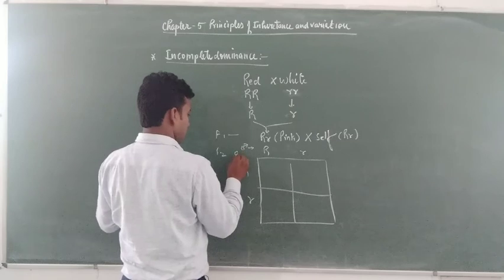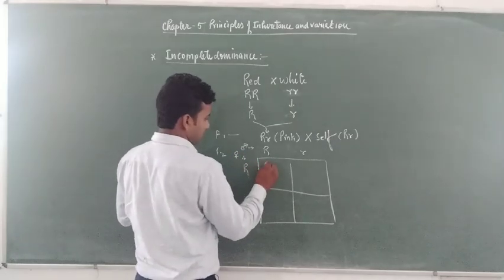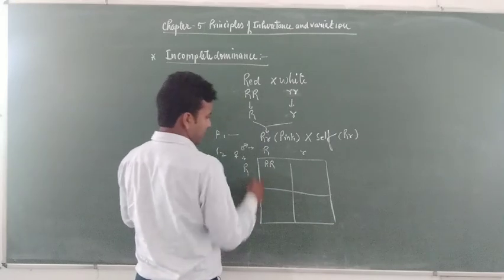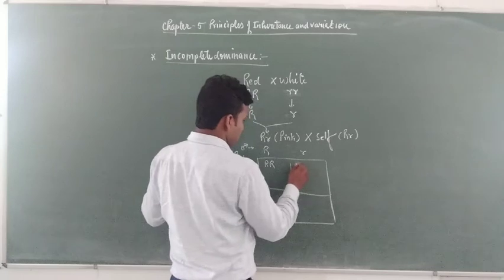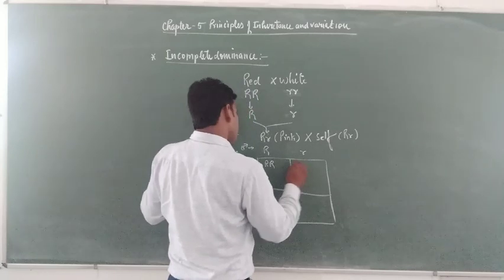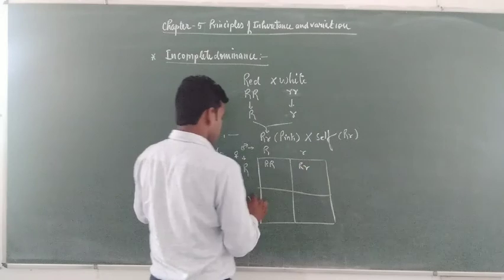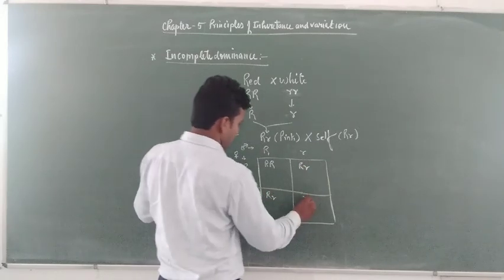According to the Punnett square, we prepare a diagram: capital R capital R, capital R small r, capital R small r, and small r small r.